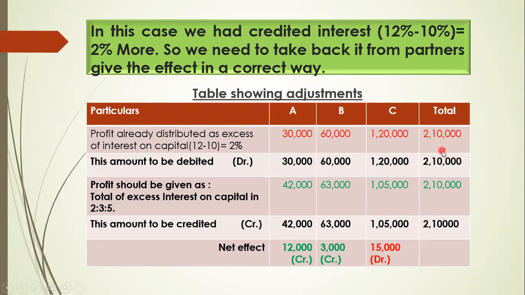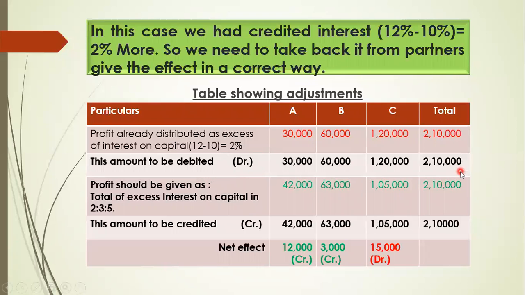So total interest is coming to 2,10,000. This amount we had already given to the partners because we gave excess. So 30,000, 60,000 and 1,20,000 we have given in excess to A, B and C respectively. This amount we have to take back. To take it back, what do we do in the capital or current account? Debit. So this amount is to be debited.